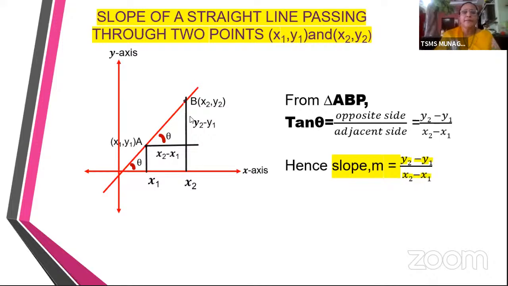So I have tan theta is equal to opposite side by adjacent side. Now here for tan theta, the opposite side is y2 minus y1 and the adjacent side is x2 minus x1.